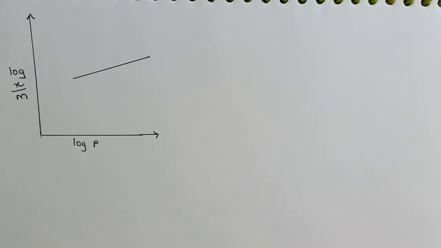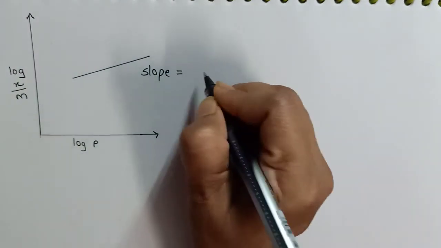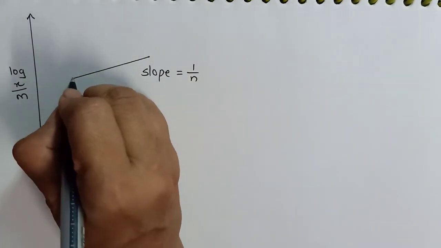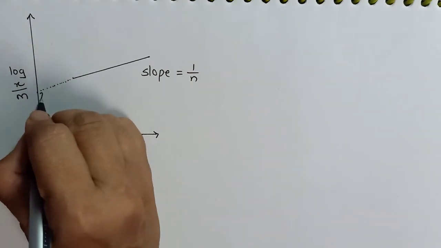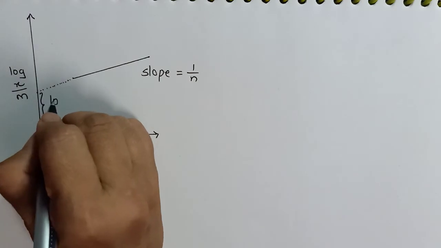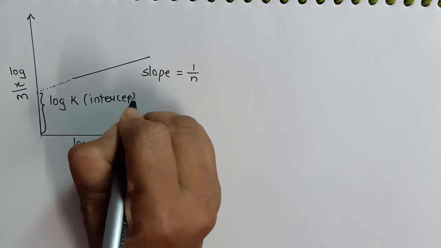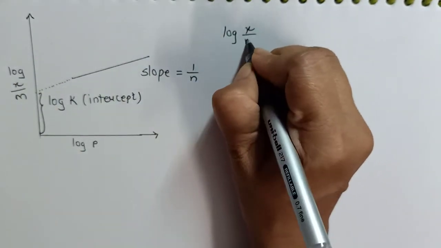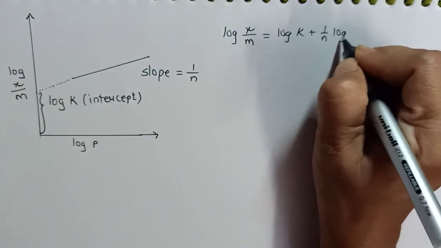So when we plot the graph of log x by m against log p, it gives a straight line. The slope of this graph gives us 1 by n. And if we extrapolate the graph on the log x by m axis, then this intercept on the log x by m axis gives us the value of log k. So this whole graph explains the equation log x by m equals log k plus 1 by n log p.